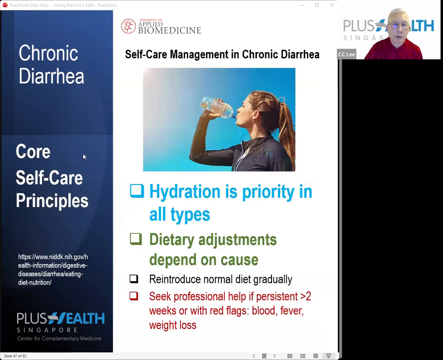Okay, now the self-management of chronic diarrhea. As a general core principle, hydration is the priority in all types. Dietary adjustment depends on the cause, as we all understand now, so you need to identify your cause. Reintroduce normal diet gradually. Seek professional help if it persists more than 2 weeks or comes with red flags. These are the general self-care principles for people who suffer from chronic diarrhea.